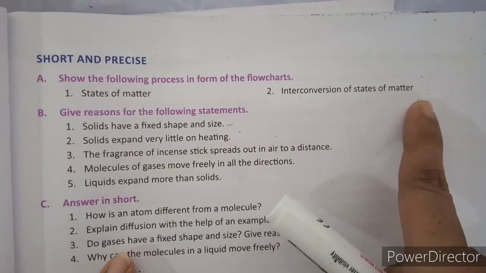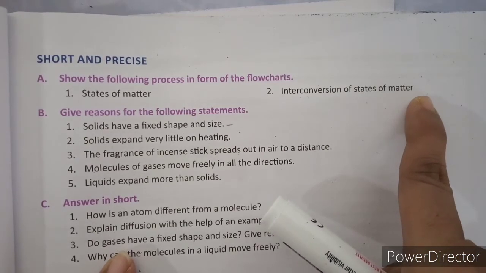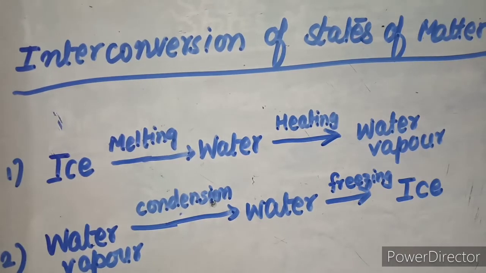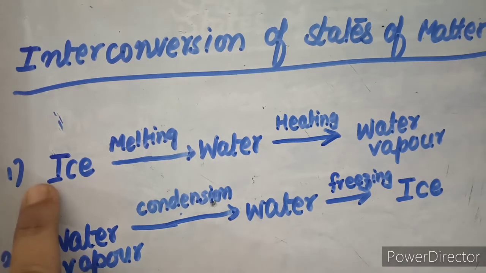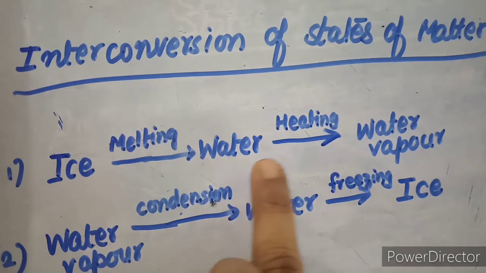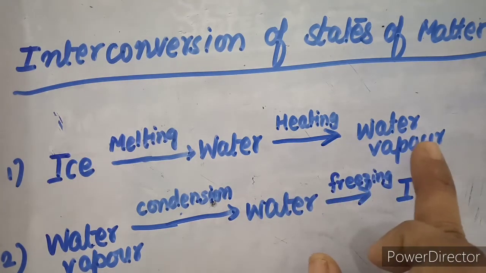This also you have to draw in flow chart. First is ice on melting gives you water and then water on heating gives you water vapor.